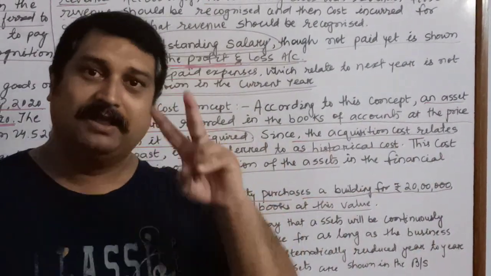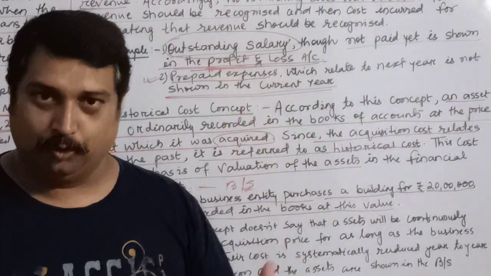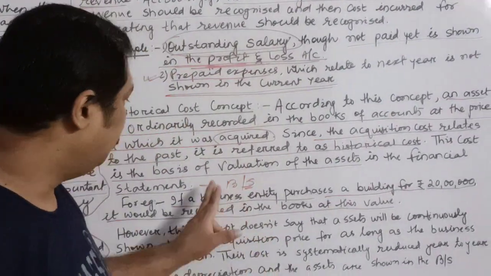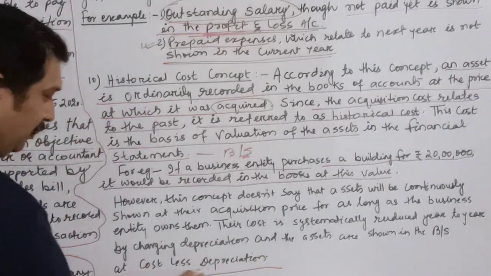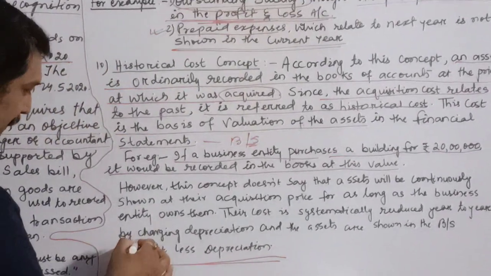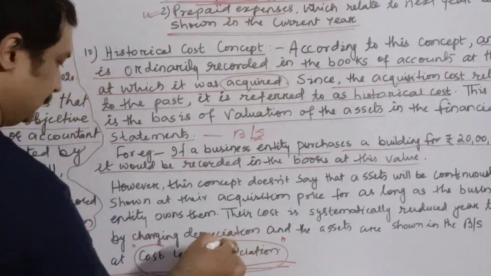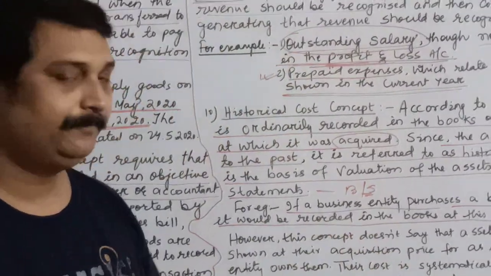So every year the value will depreciate by rupees 2 lakhs. So in the books of accounts, while showing the assets as per the historical cost, the assets are shown at cost less depreciation. You must remember this according to the historical cost. We'll continue with the next.